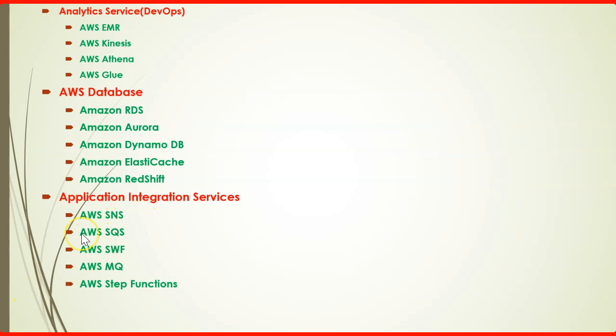Let's move to the second service, that's the SQS service. That's the queue service. It is basically used when you have to loosely couple your applications. Loose coupling means one application, one service is not dependent on another service. And just in case, you can think, if one service goes down, it should not happen that your entire application goes down. So that's how you should consider your architecture. Okay, if one service goes down, that particular part of the application should stop working. No, it should not impact the other parts of the application.